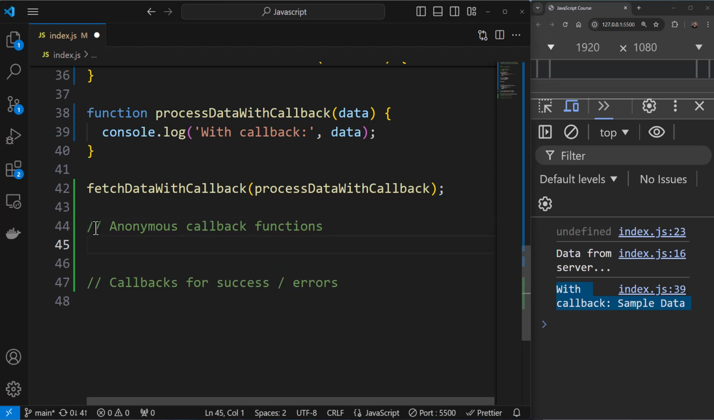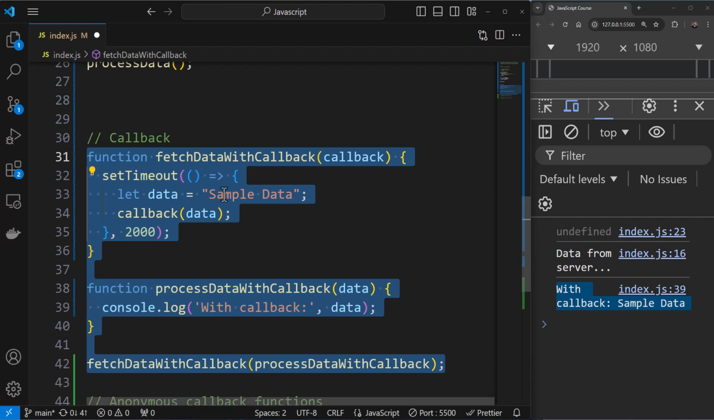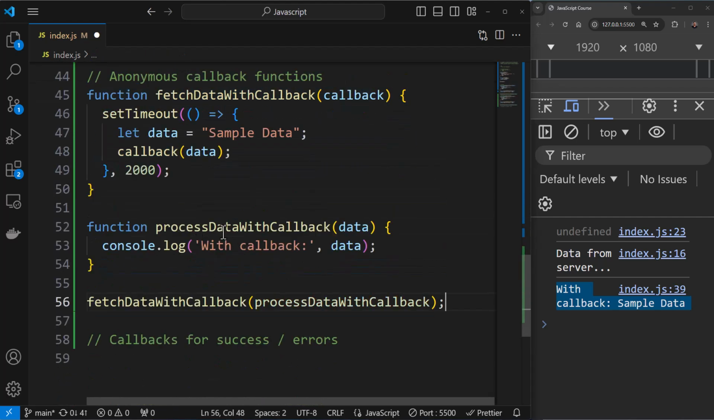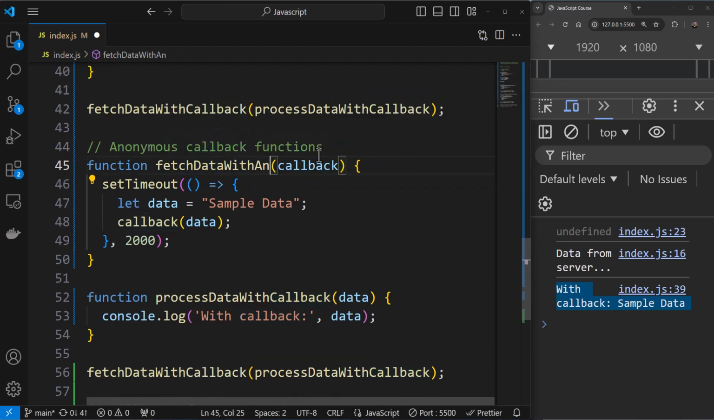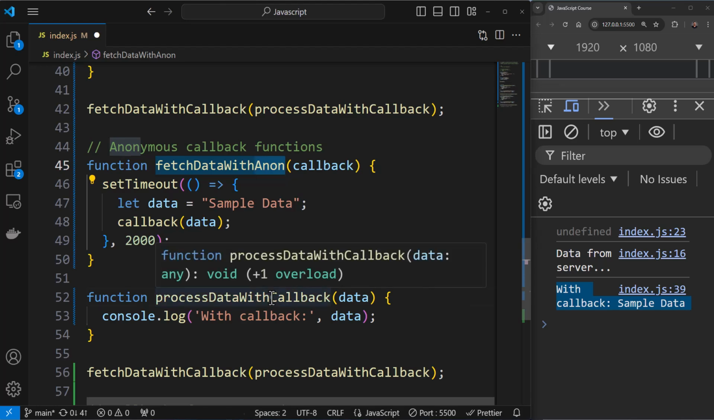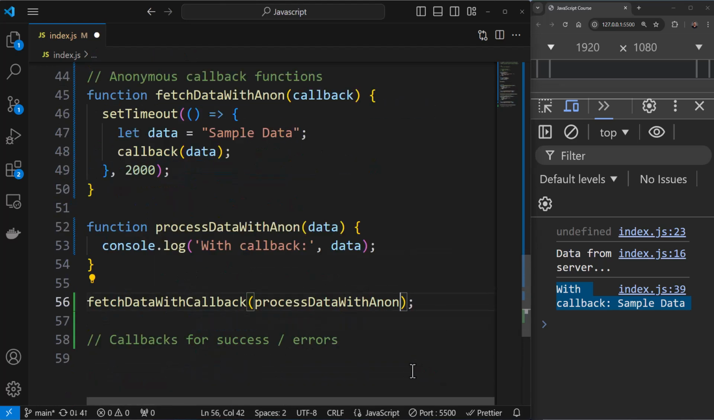In this particular example, if I copy this, this is not anonymous, right? So let me update this to anon. I'll just say anon over here, and this one also anon, this one also anon over here.